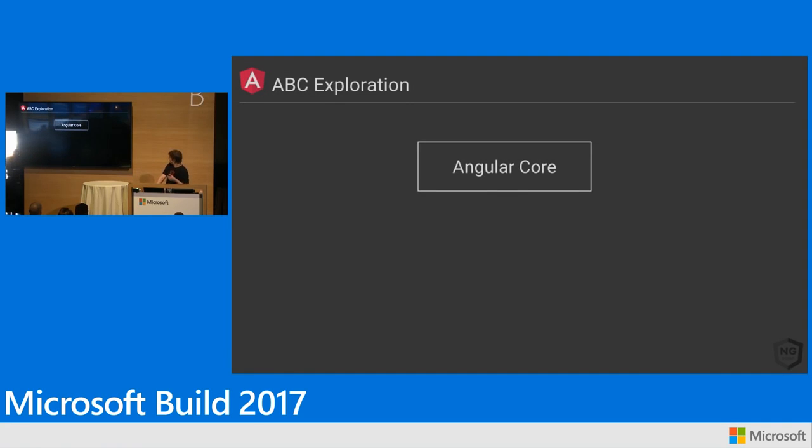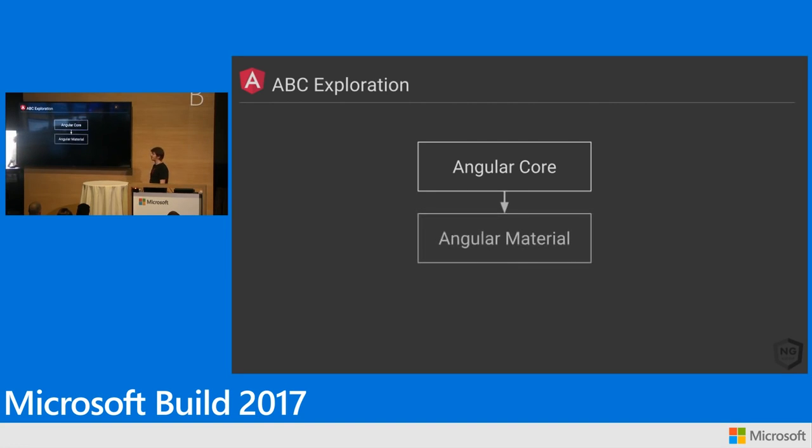So our plan for ABC: we're going to go ahead and build Angular core this way with Bazel. Today, Angular core is built with a gigantic shell script. It's really not a nice thing. It's kind of embarrassing, actually. So the team is at home right now rebuilding our entire build system for Angular to run on Bazel. We're then going to move the Angular Material project over to Bazel and get that building and testing with that.